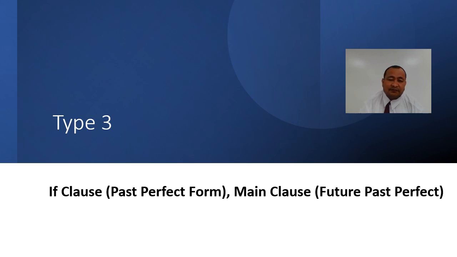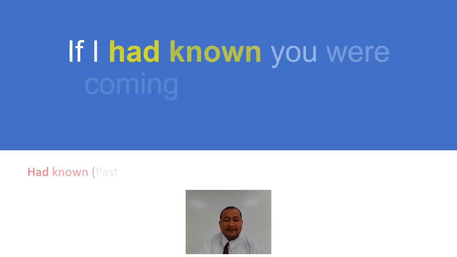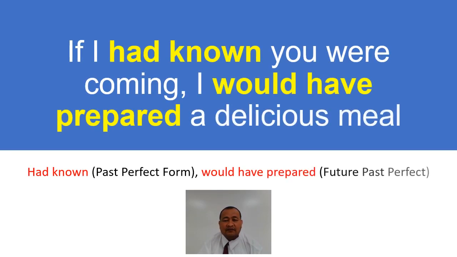Now let's see type 3. In the if clause, past perfect form. In the main clause, future past perfect. So past perfect in the if clause, but in the main clause, future past perfect. Let's see examples. If I had known you were coming, I would have prepared a delicious meal.